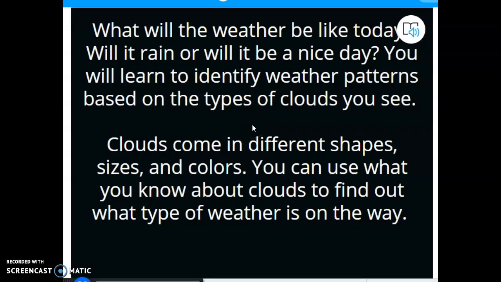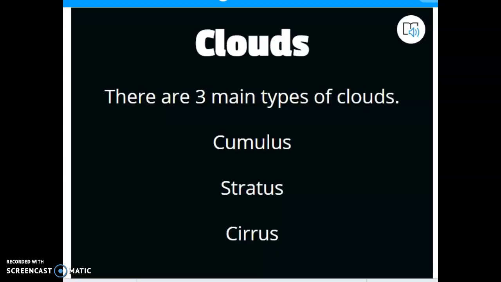And those things are very, very important because we know that one of the big ways that we classify clouds is where they form in the atmosphere. And so we'll get into that today. So as we first started studying, we realized that there are three main types of clouds: cumulus, stratus, and cirrus clouds.